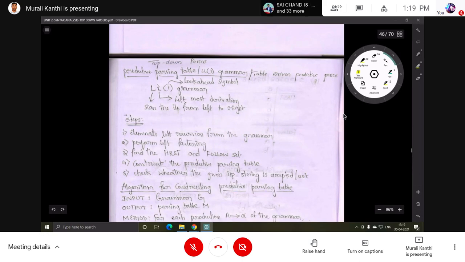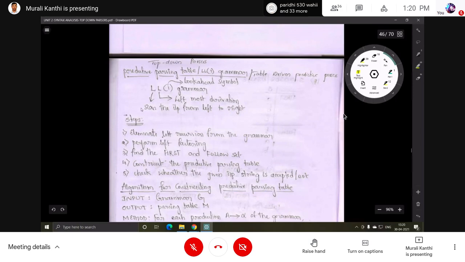We have two derivations, leftmost and rightmost. Here, the leftmost non-terminal is always used for expansion, replaced by another production. The 1 means look ahead symbol: only one input symbol is seen for doing this type of parsing, one prediction.